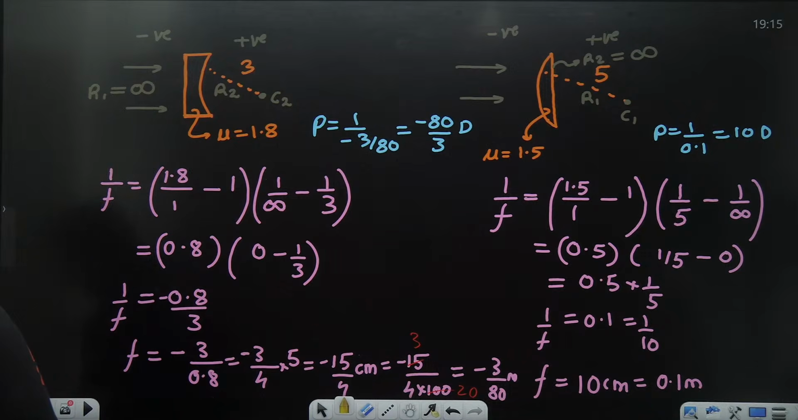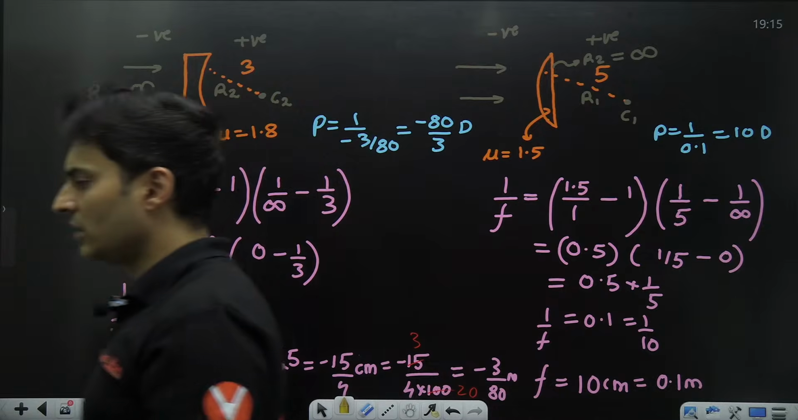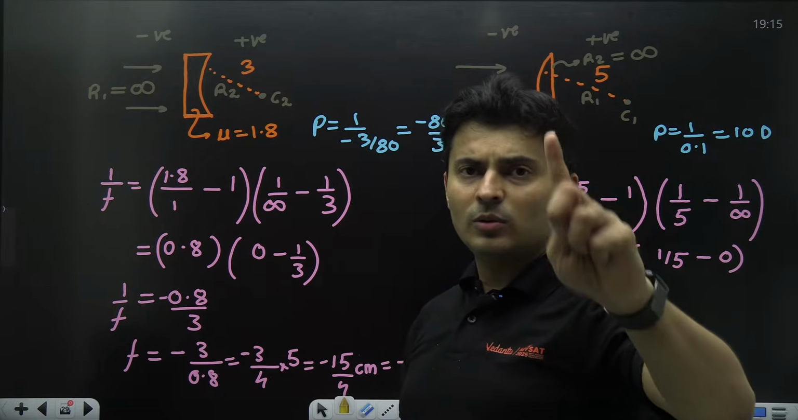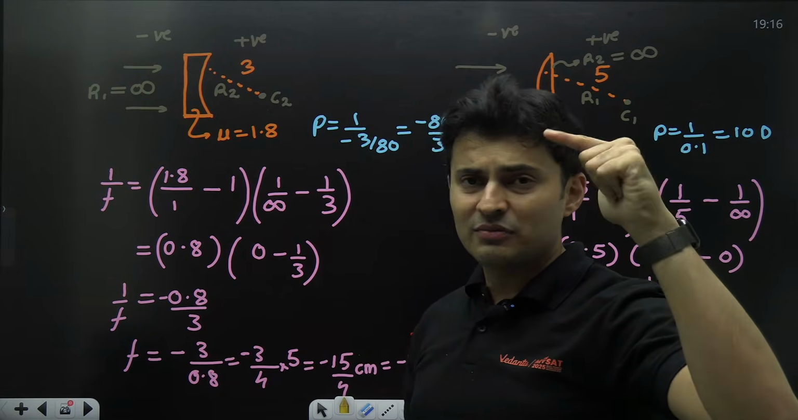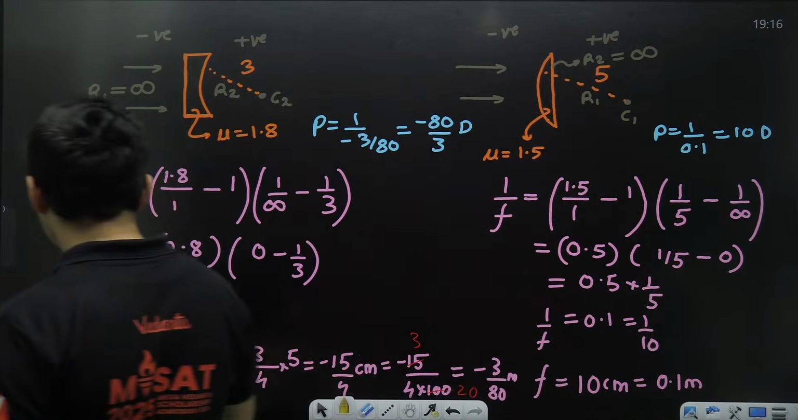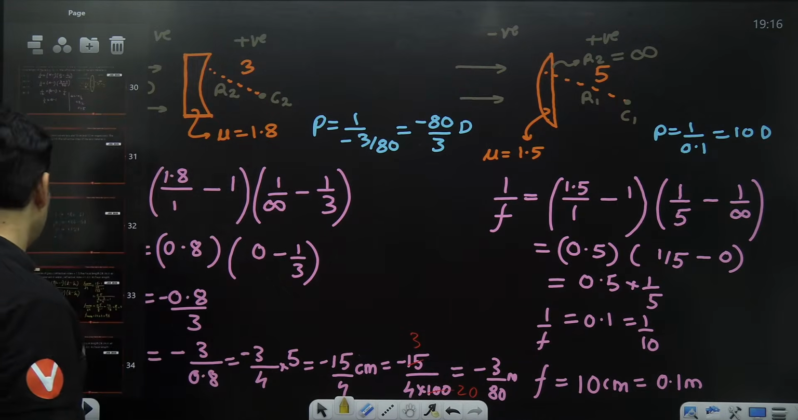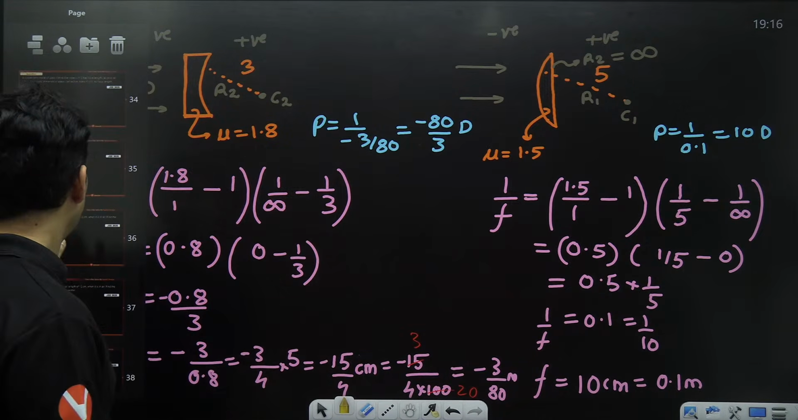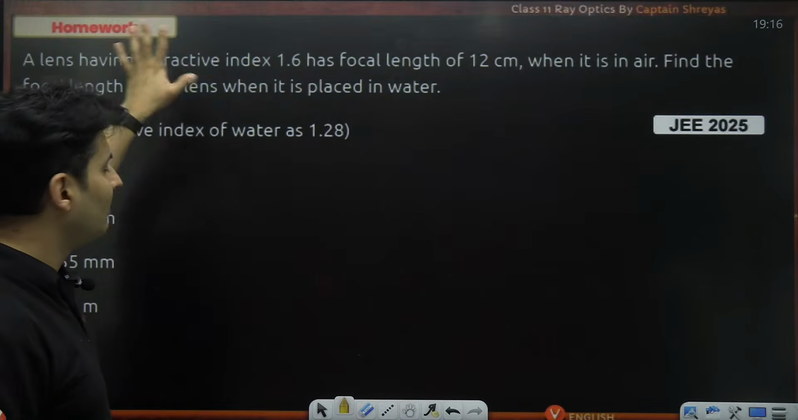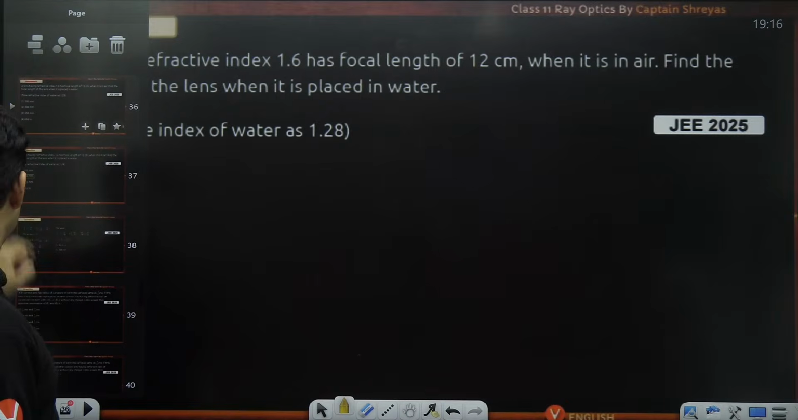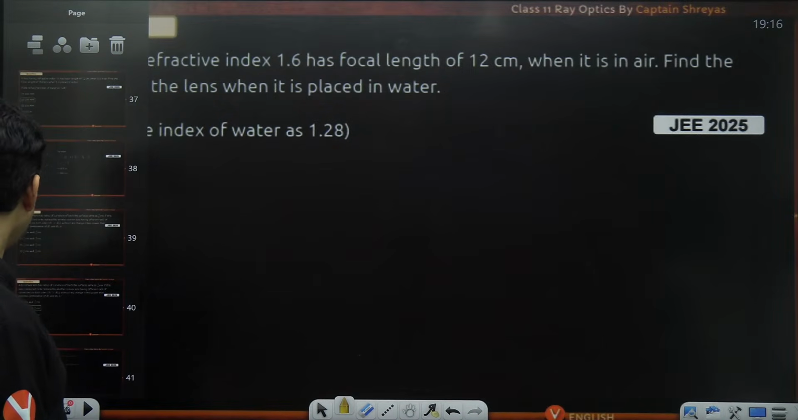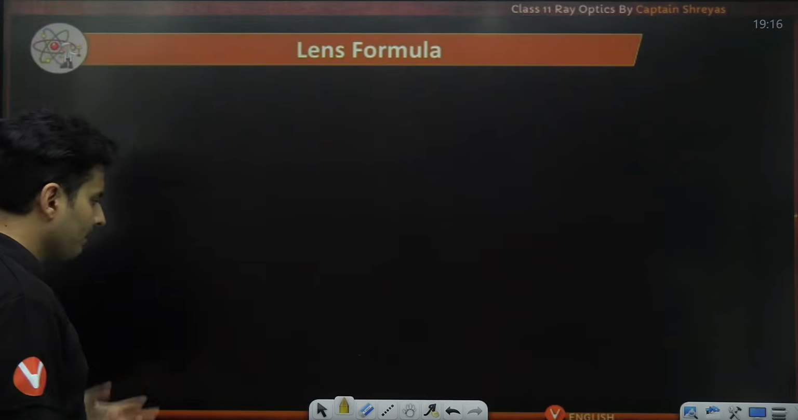Just try it out. Is this concept clear? How lens focal length depends on the outside medium and can change sign also. But for a mirror, it's absolutely dependent on the curvature only, nothing else. Please note down this point. By the way, based on this medium change, I have kept some homework questions. Just solve this, and also this one. This is the homework question. Correct. All right.